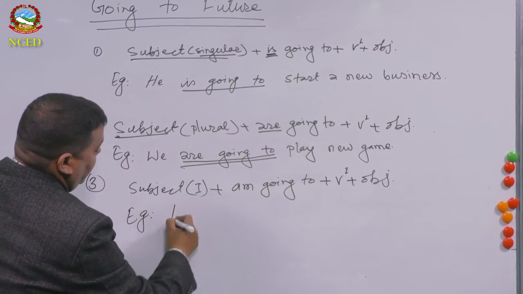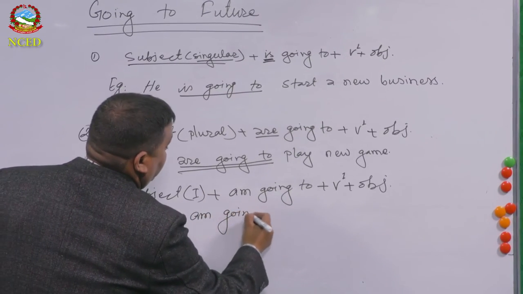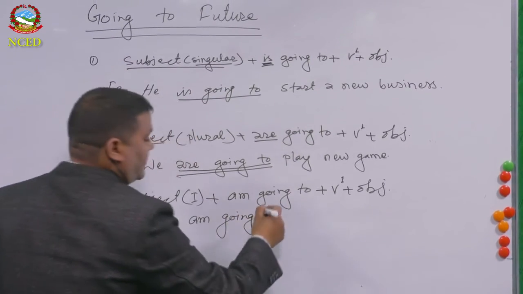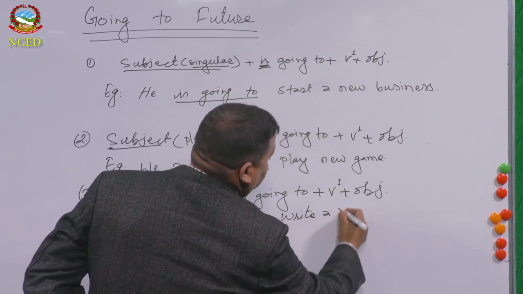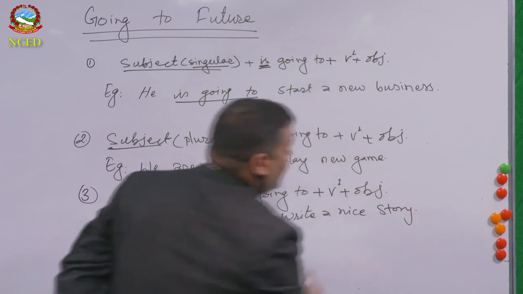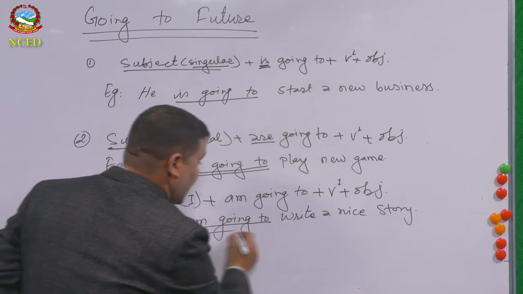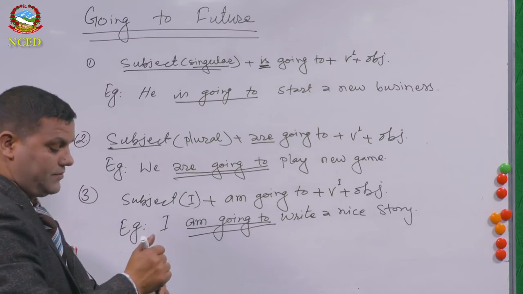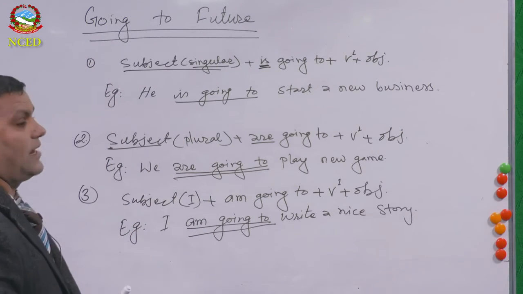For example, I am going to write a nice story. So, am going to. Yes? Let's see how many structures. Three structures and three examples.